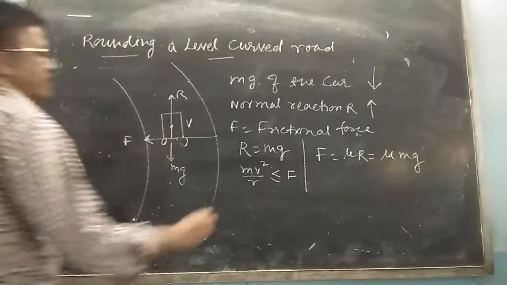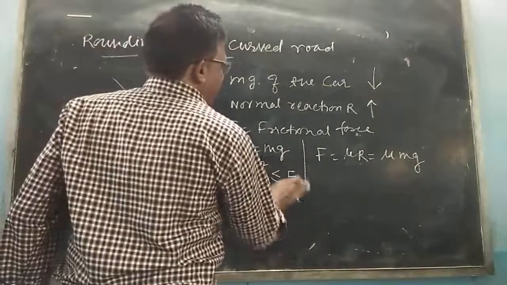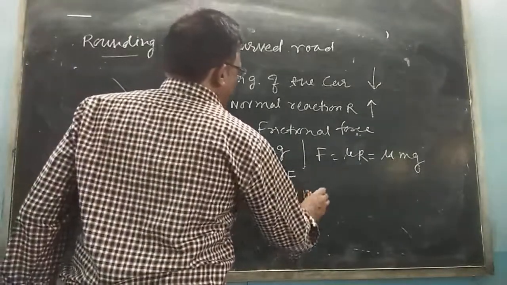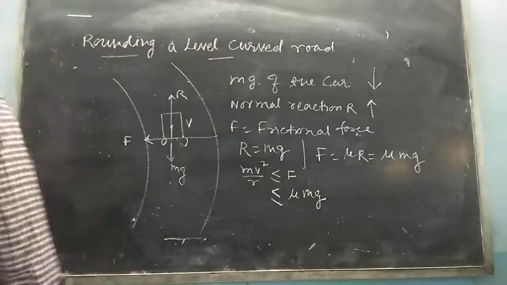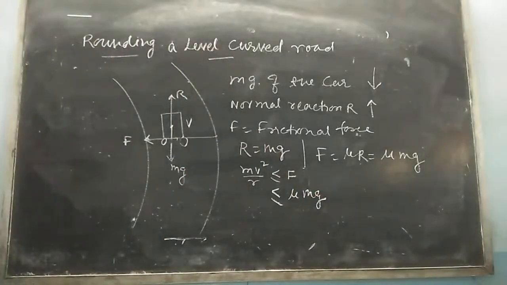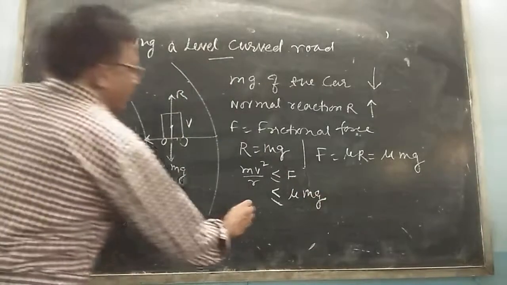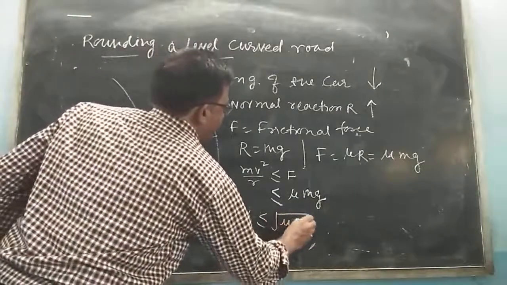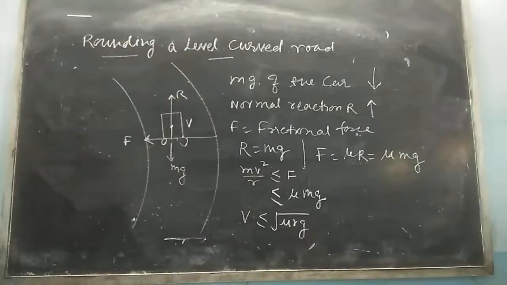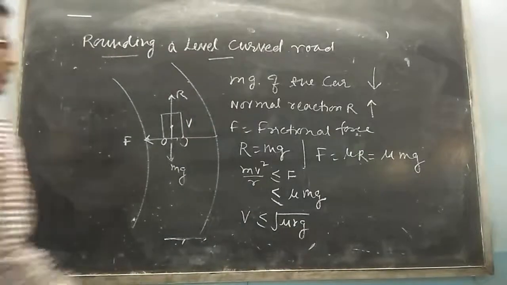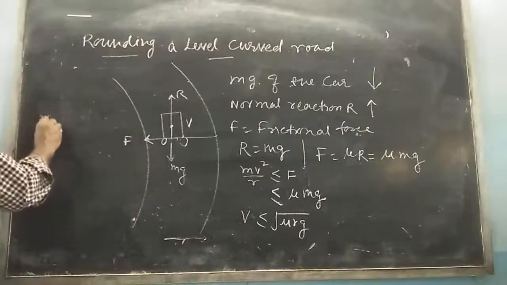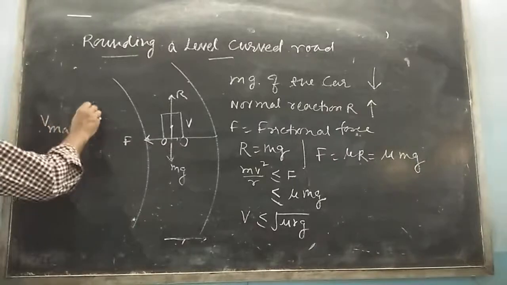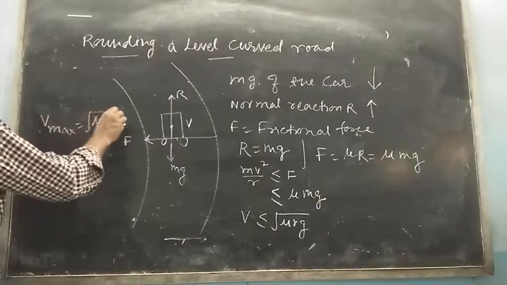So m v square by r is less than or equal to mu mg. Cancelling m, v is less than or equal to under root of mu r g. This is the relation, the maximum velocity. v max is equal to under root of mu r g.